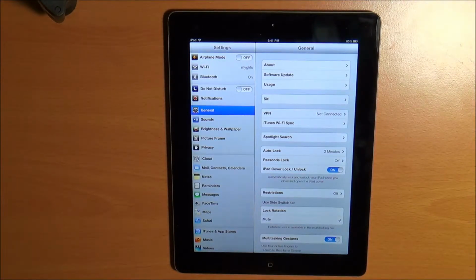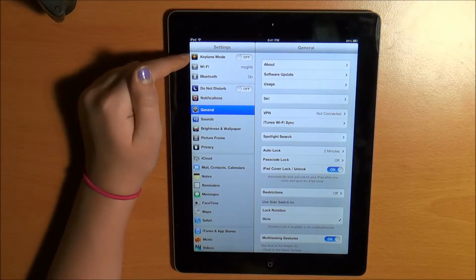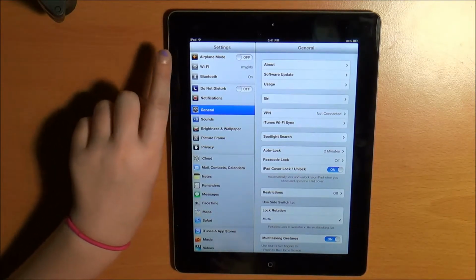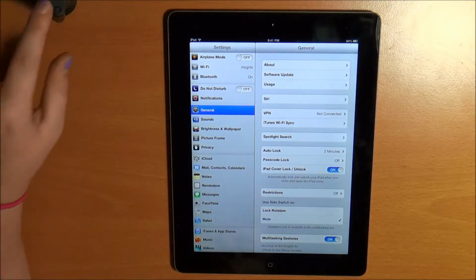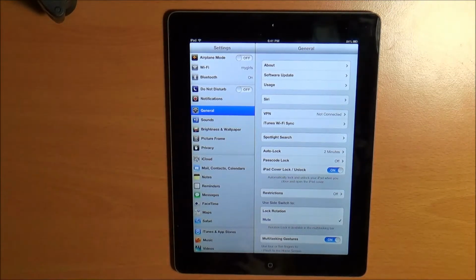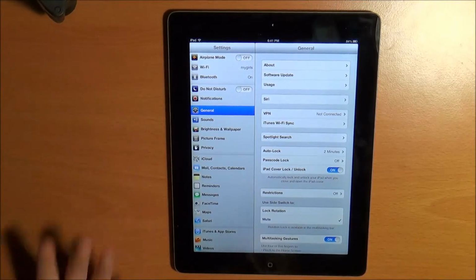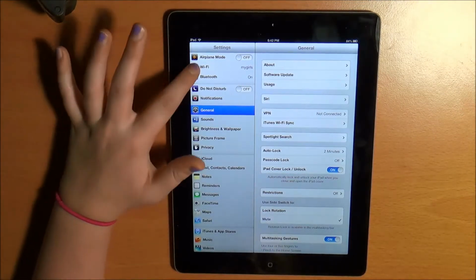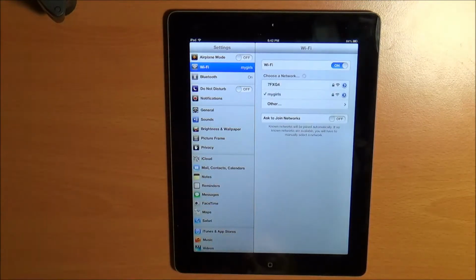most things that you guys might want to know is airplane mode, which will turn off your Wi-Fi and no one will be able to contact you. Wi-Fi can take up your battery, so that's why you can turn on airplane mode if you don't want your battery taken up and you don't need Wi-Fi and you don't want anyone to contact you, like you don't want to be bothered. You can turn on that. Your Wi-Fi is right here. You pretty much click it.